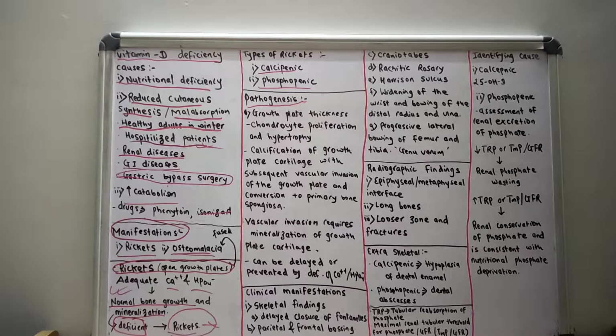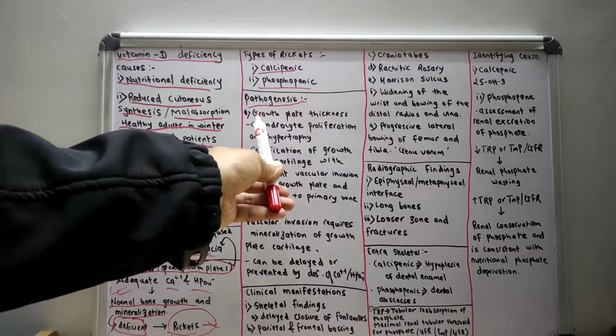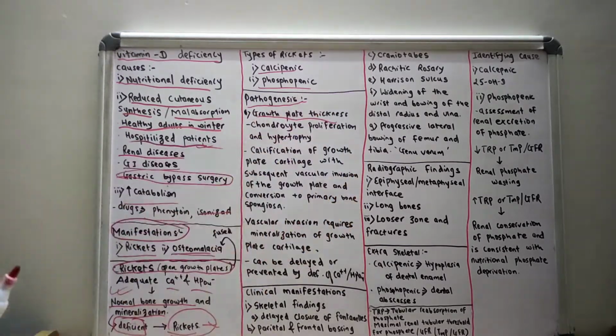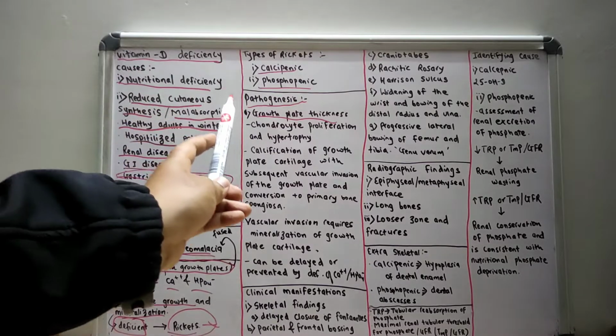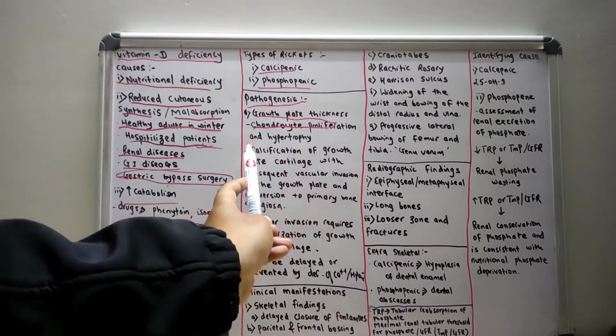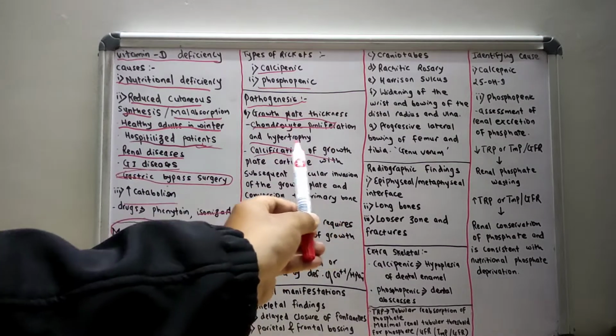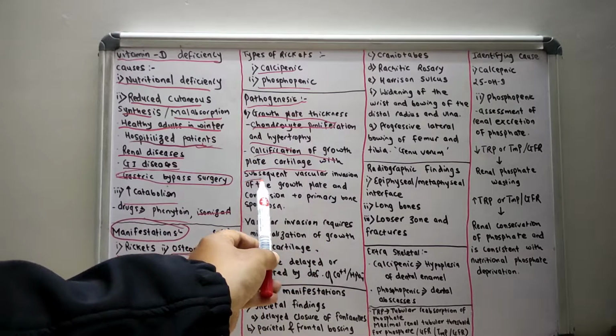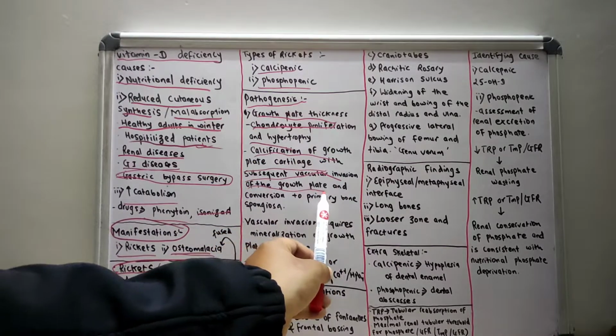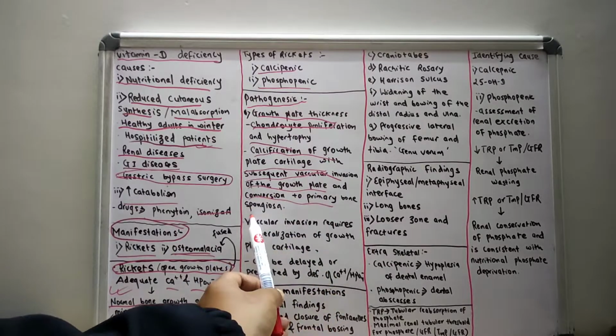The growth plate thickness is determined by two opposing processes: chondrocyte proliferation and hypertrophy, and the calcification of the growth plate cartilage with subsequent vascular invasion of the growth plate and conversion to primary bone spongiosa.